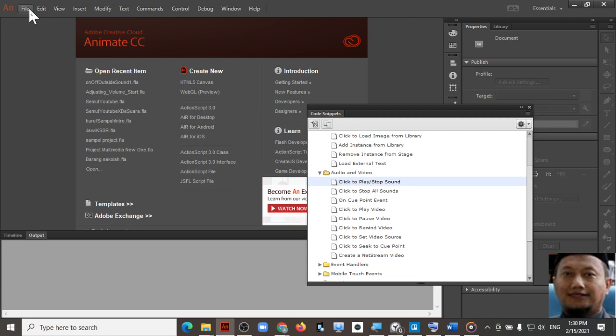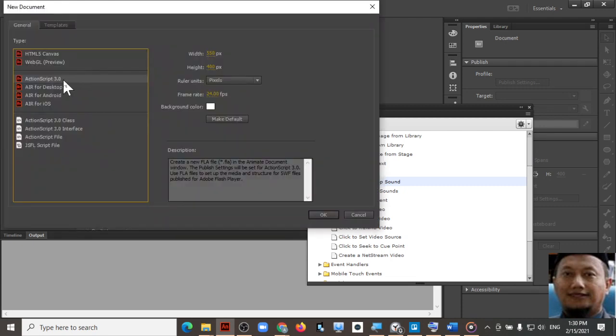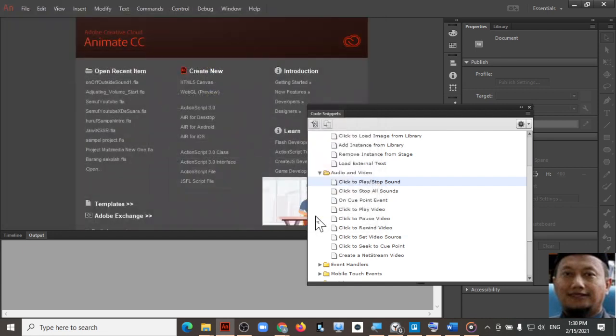In this exercise, we will load an external sound. So we start with a new file, click new, and then you can choose ActionScript 3, then click OK.